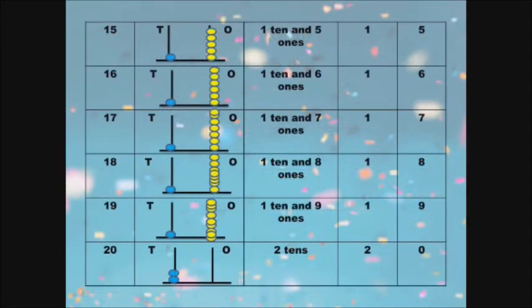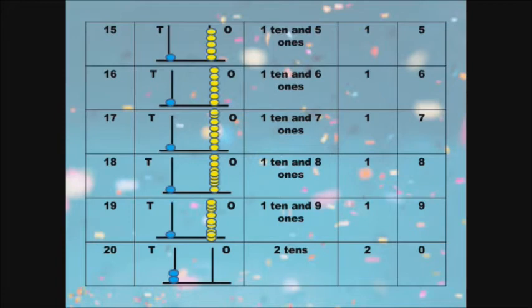Next, 15. 1, 5, 15. See the spike abacus. In the ones place we have 1, 2, 3, 4, 5 beads. And in the tens place, 1 bead. So that is 1, 5 is 15. Here we have place value 1 ten and 5 ones. Next, in tens place 1 and ones place 5. So 1, 5 is 15.